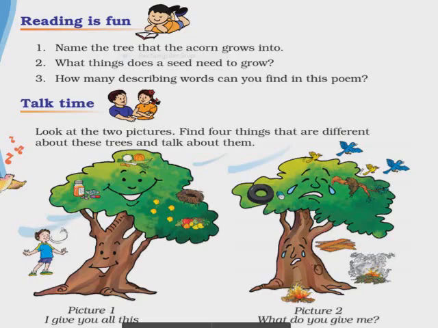Then, how many describing words can you find in this poem? There are quite a few describing words we can find in this poem. Now let us first discuss what is describing words. Describing words means a word which describes or gives more information about something. For example, brown table. The word brown describes the table. It gives the information of the color of the table. So it gives extra information of the table. Similarly, tall boy. How is boy? Tall boy. So the tall word is describing that boy.